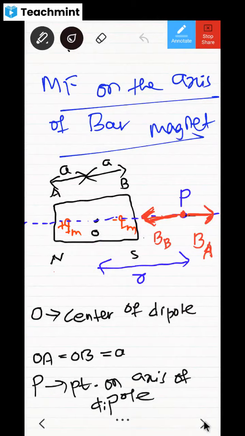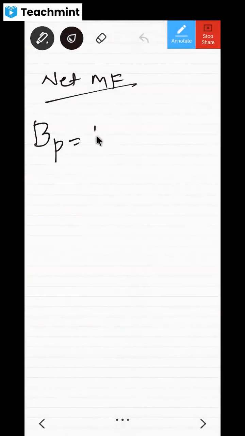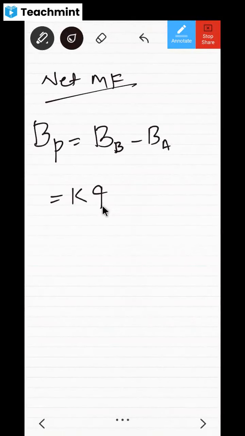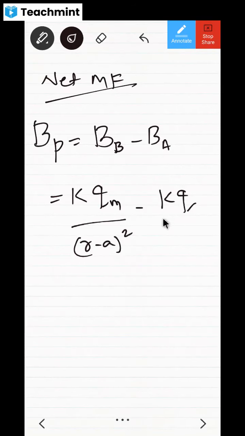So I'm going to write it as BB minus BA. So BB means it is going to be K into QM divided by R minus A whole square, minus KQM divided by R plus A whole square. Don't you think you are going to carry forward this calculation and get something? Or you want me to do this?